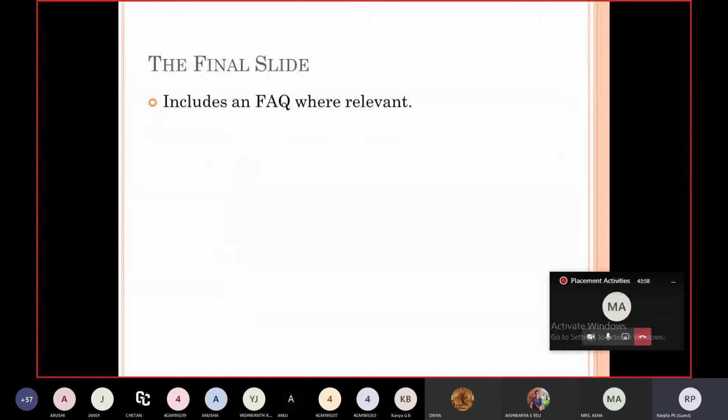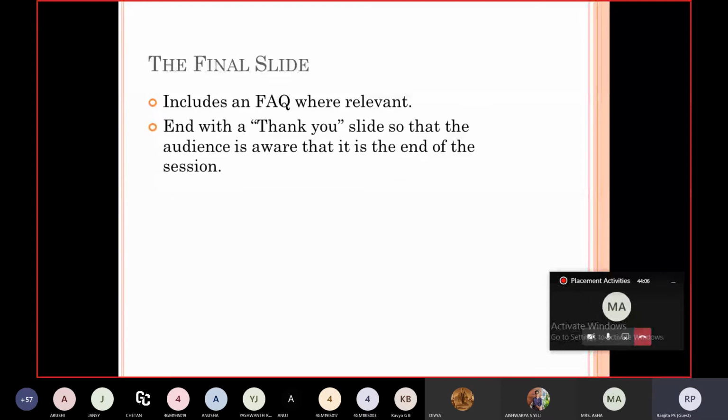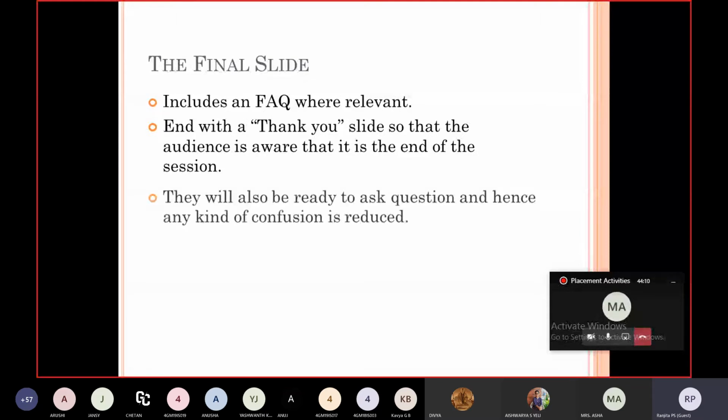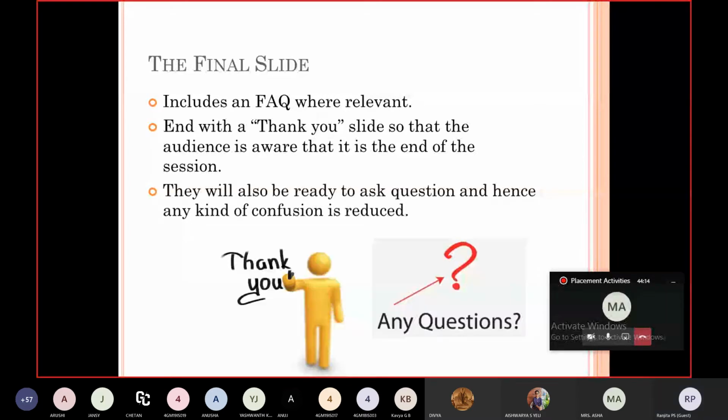Here comes the final slide. You can also add FAQs if the topic is relevant. End with a thank you slide so that the audience will be aware that it is the end of the session. They will also be ready to ask questions, and hence any sort of clashes or confusion will be reduced.